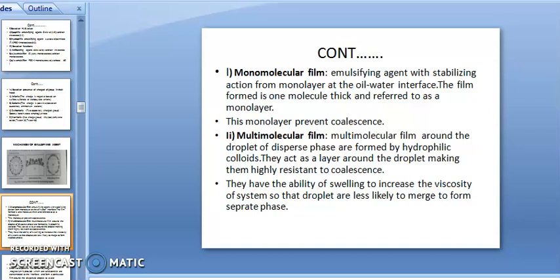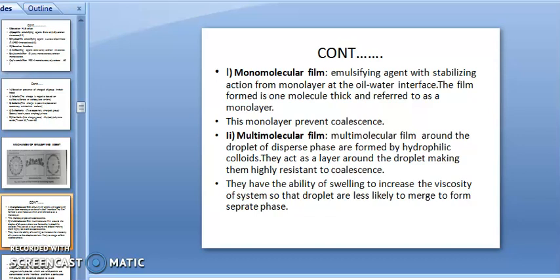Then multimolecular film. They are more than one. Multimolecular films around the droplets of the dispersed phase are formed by hydrophilic colloids. They act as a layer around the droplet, making them highly resistant to coalescence. They are preparing the layer over your droplet and preventing coalescence. Coalescence is nothing but separation of your two liquid phases. It prevents the separation of your two liquid phases.